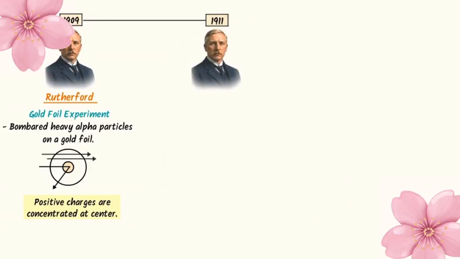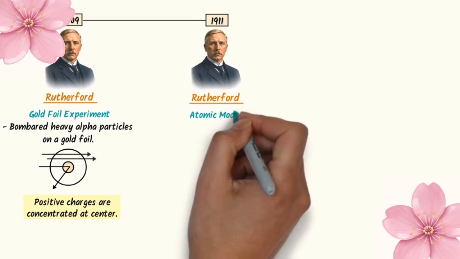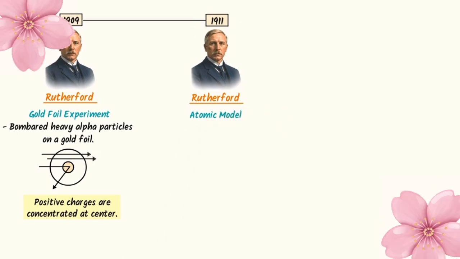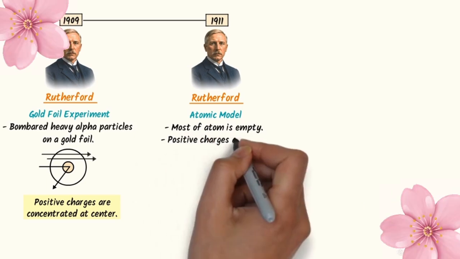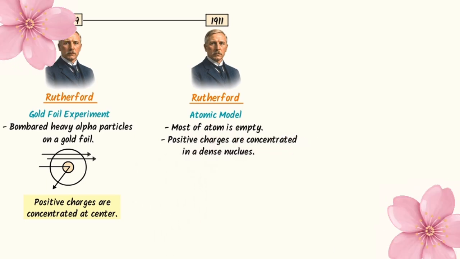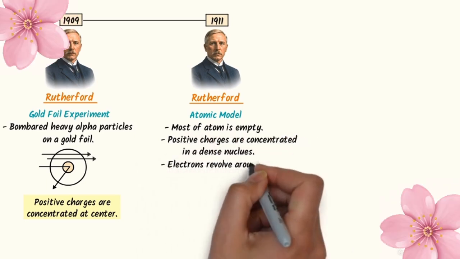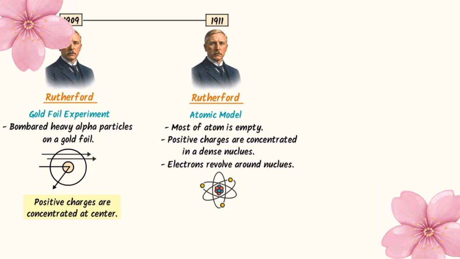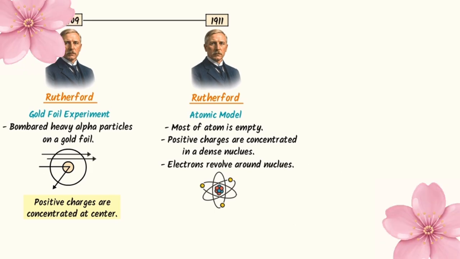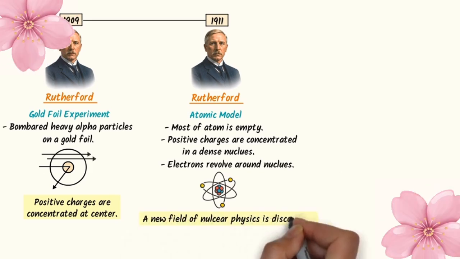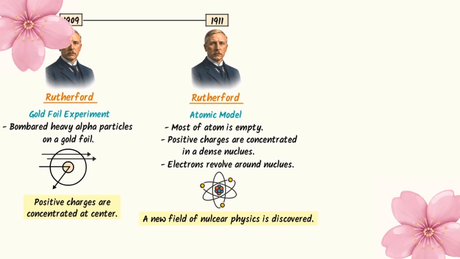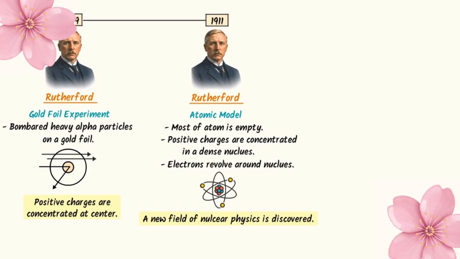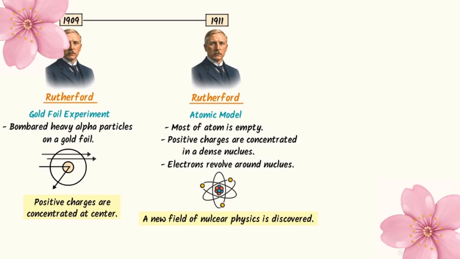Then Rutherford Baba worked on the gold foil experiment for 2 years. In 1911, Rutherford Baba presented his atomic model. According to this model, most of atom is empty. Positive charge is concentrated in a dense nucleus and electrons revolve around the nucleus. This was the biggest achievement because the new fields of nuclear physics and nuclear chemistry were discovered. Later, this will change modern physics and modern chemistry.